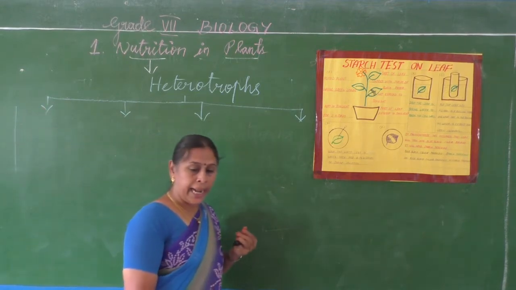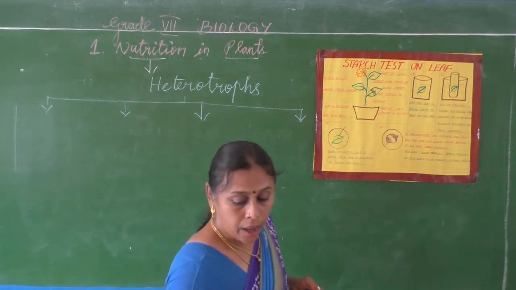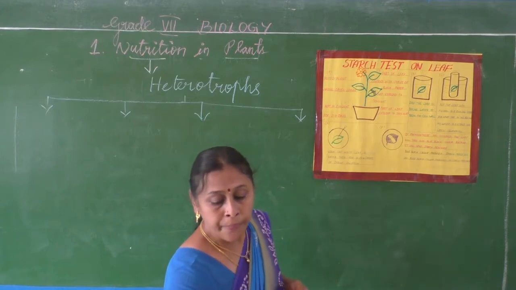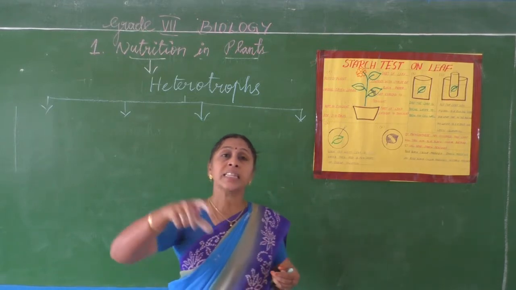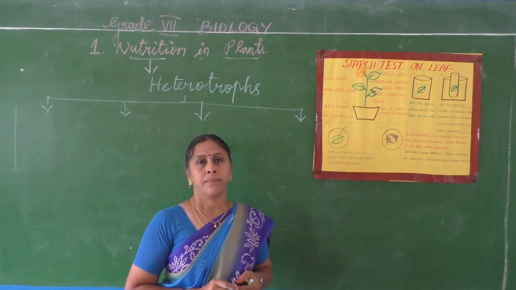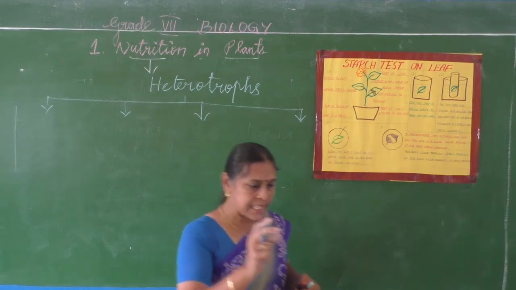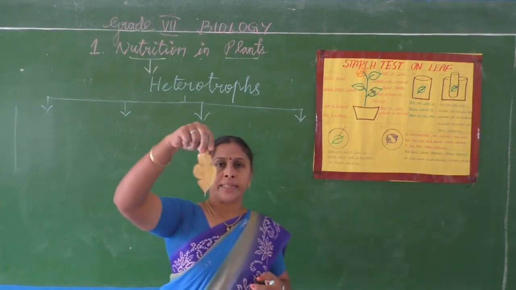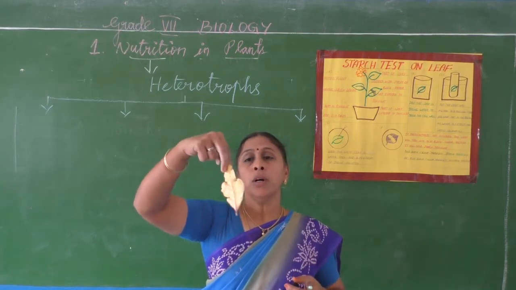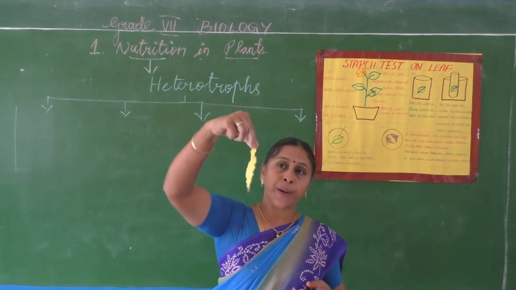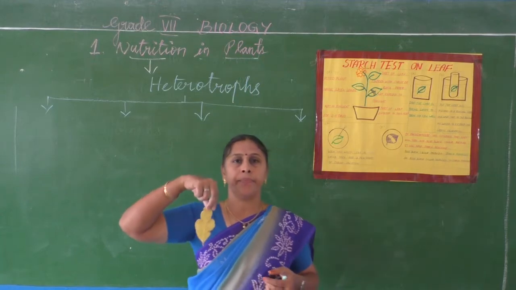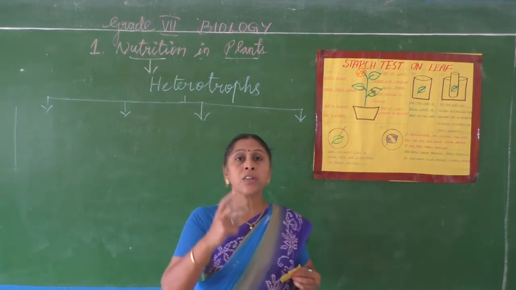Okay, before that, one more thing. How can you know that starch is present in the leaves? For example, in this yellow leaf itself, how can you test whether chlorophyll is present or not? For that, there is the test for starch.